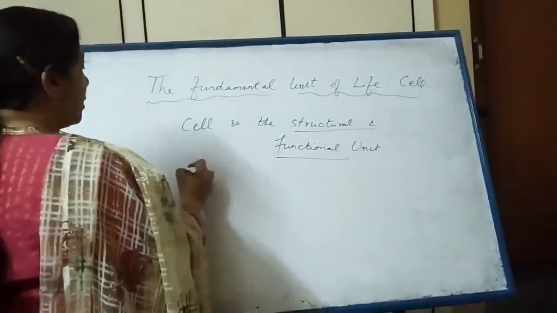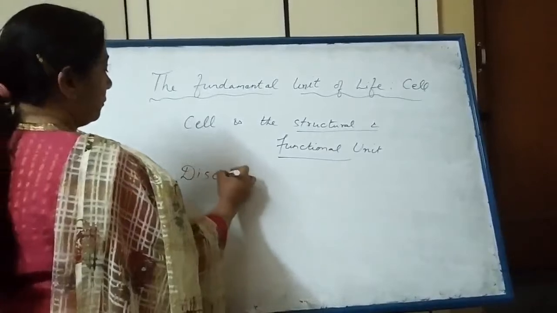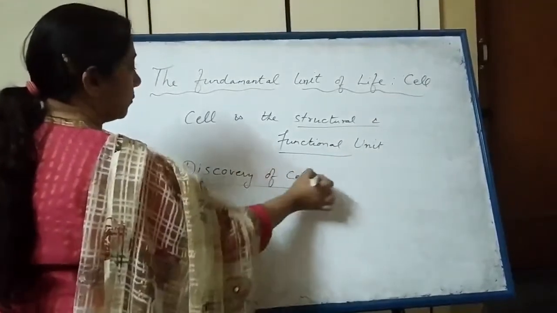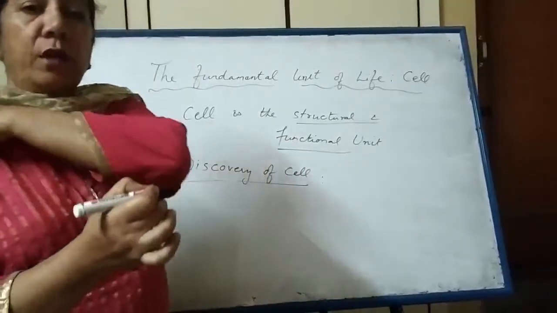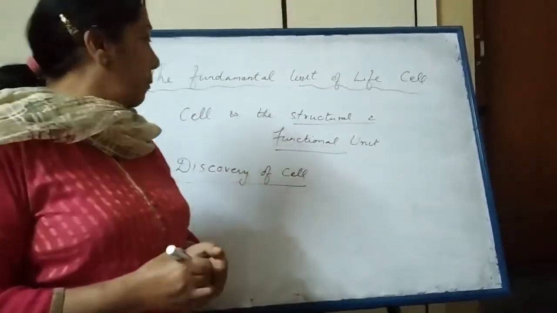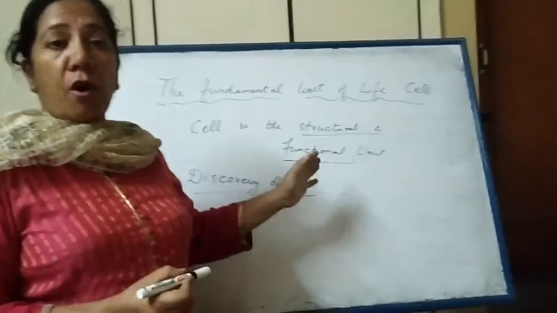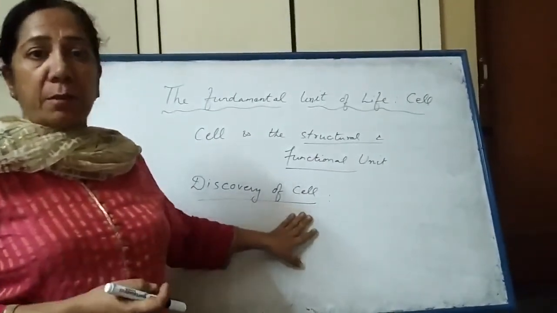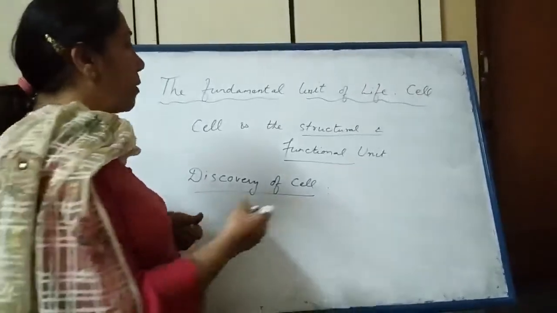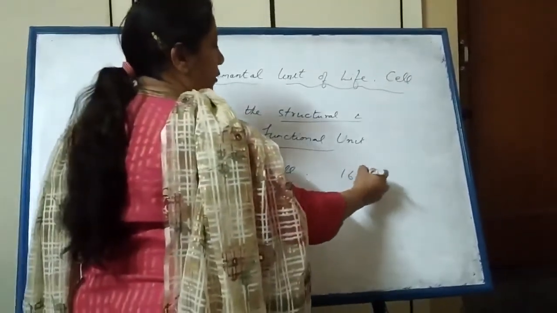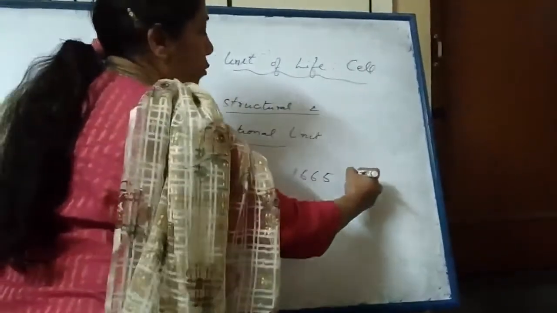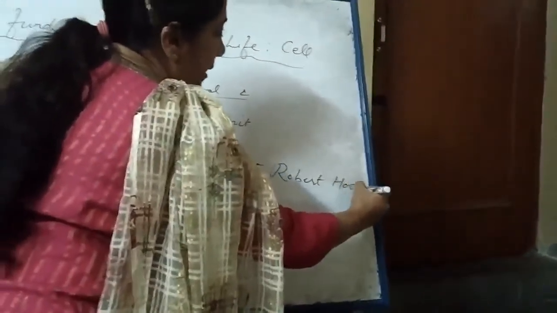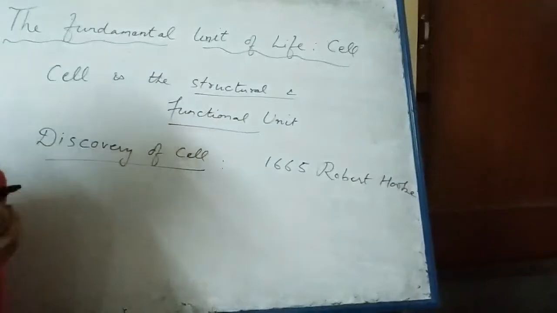Then we come to the discovery of cell. Now we know all the living beings are made up of cells. But for a long time, cells were not discovered as cells are not visible with naked eyes. So Robert Hooke in 1665 was the first scientist who observed cells in a thin piece of cork.